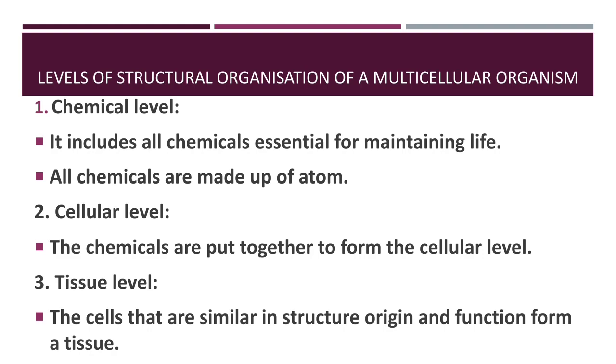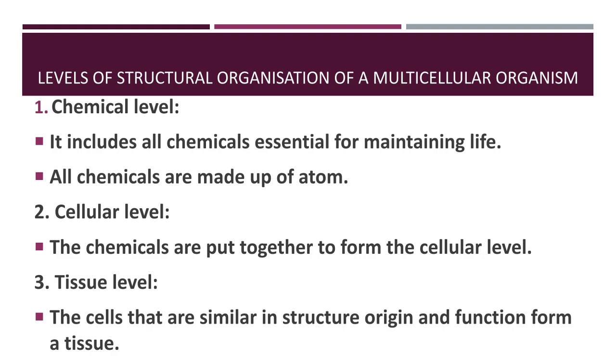So let's see the levels or steps of the multicellular organism. When these smaller units combine with each other, they become an organism. In the case of cells, when these cells unite together, they become tissue. When these tissues combine together, they form an organ. So there are some levels, and each level has its own function. Let's see the levels that compose an organism.